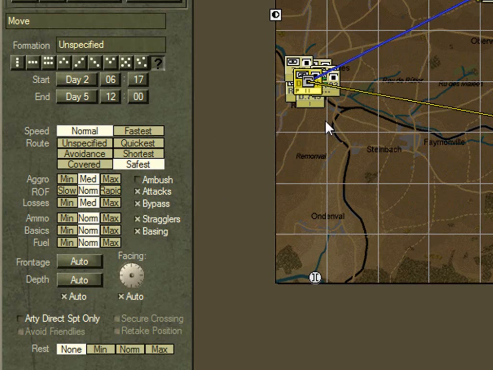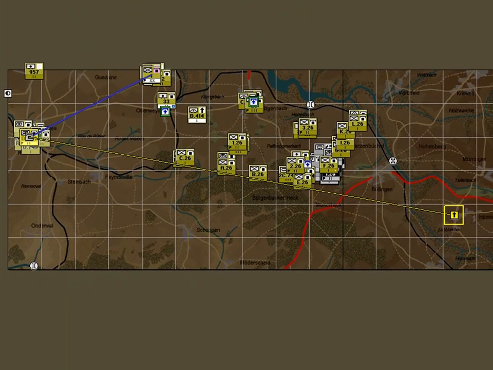What happens now is that Task Force Davidson will receive its orders, then it will develop its plan, and in doing so it will determine the best route it can to Hunningen. It will then determine the best formation that it should use for its move, and it will then allocate its subordinates to a particular role within that formation, and then it will send orders to them. So let's look what happens.